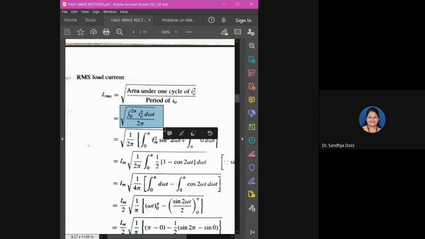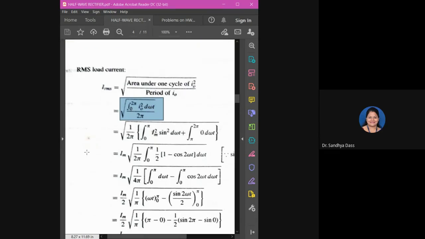How will you continue to derive the IRMS? Now we know that for I squared we have two intervals, 0 to pi and pi to 2 pi. The output is with the 2 half cycles, from 0 to pi and pi to 2 pi. Using the property of the definite integral, we will split the current.